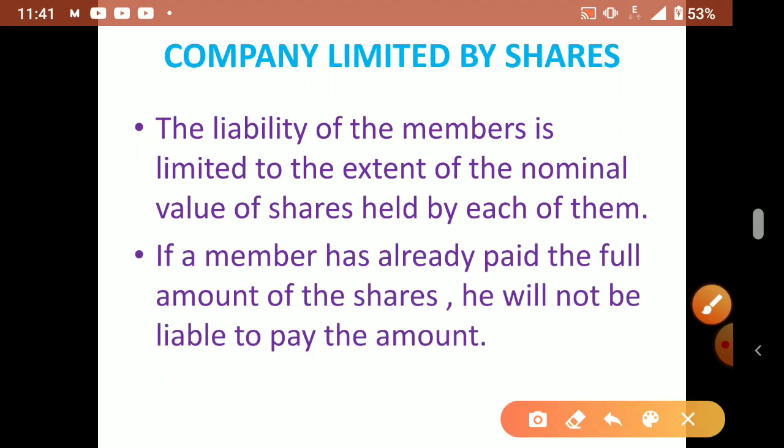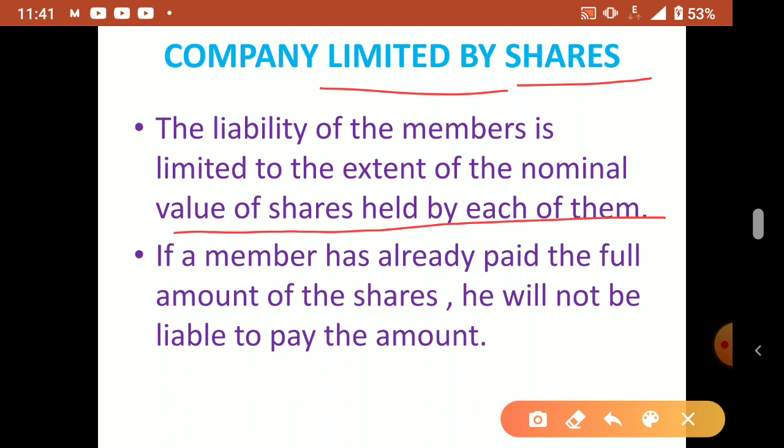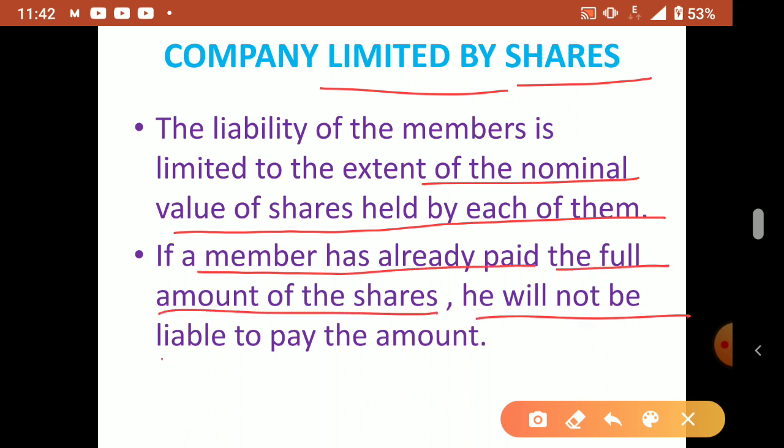Next type is company limited by shares. Okay, now company limited by shares means the liability of the members is limited to the extent of the nominal value of shares held by each of them. So how many shares each shareholder or member is holding, that much liability only they have. That means if a member has already paid the full amount of shares, he will not be liable to pay any further amount.